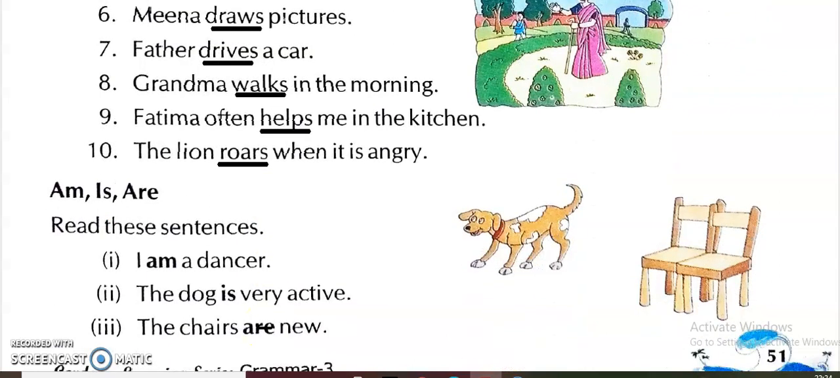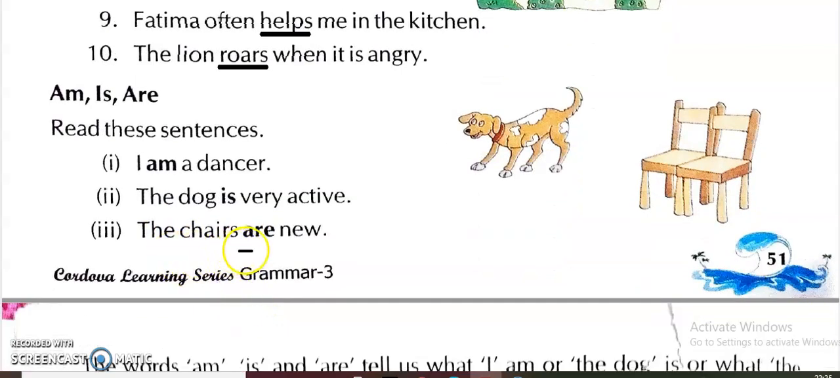Now we will do the next point, am, is, are. Read these sentences. I am a dancer. The dog is very active. The chairs are new. So these are the words am, is, are. These are also verbs.